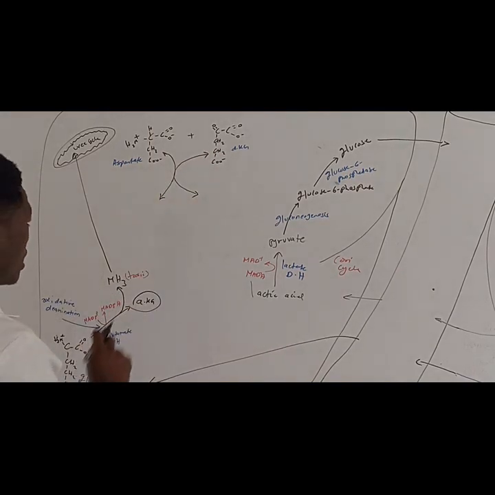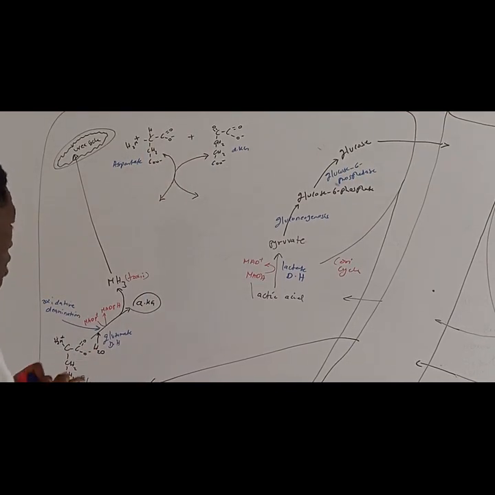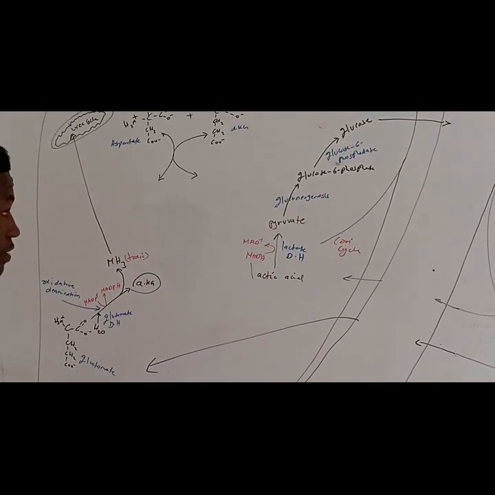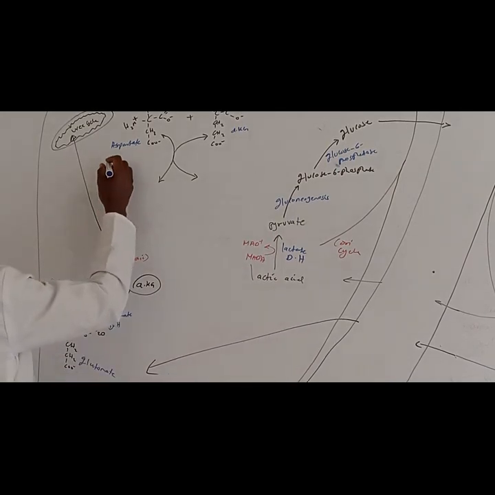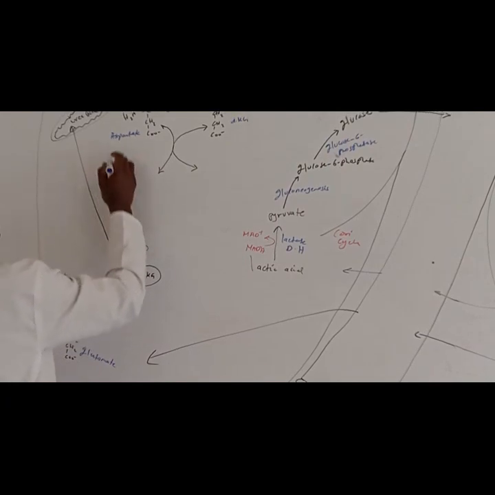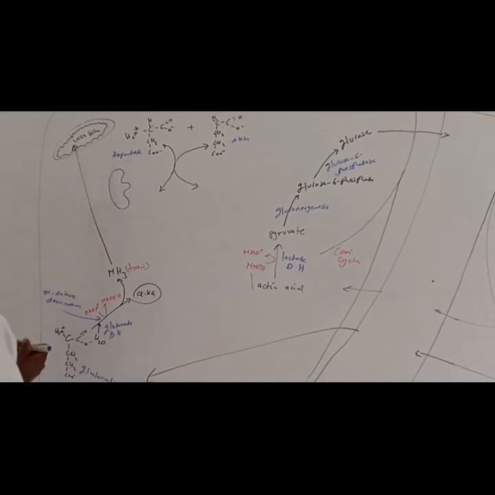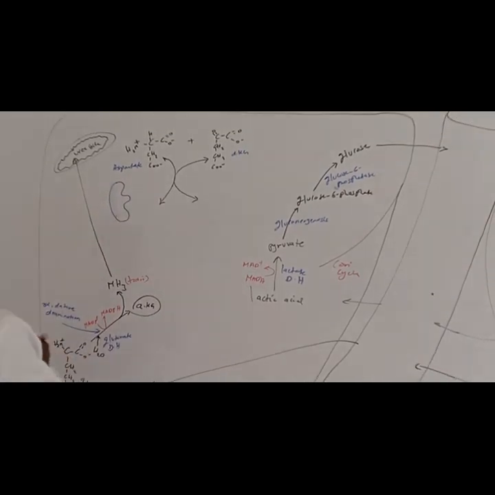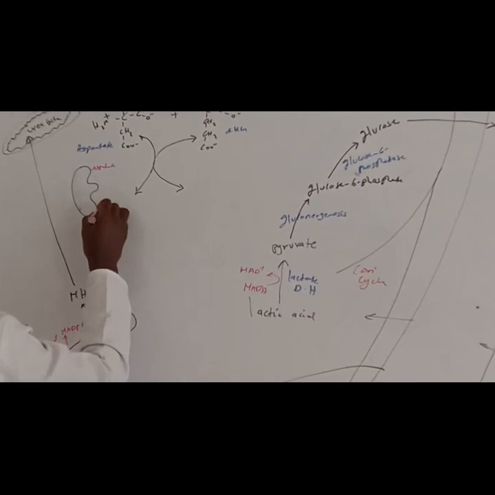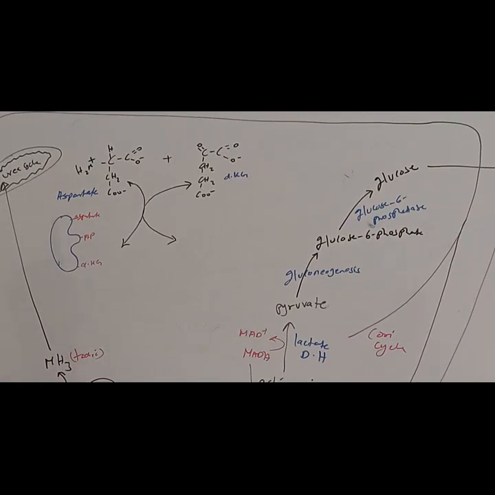Maybe, for example, in this case, let us see what we are going to form first. When we react aspartate and alpha-ketoglutarate in the presence of an enzyme, this particular enzyme is going to work almost the same, actually the same way as the alanine aminotransferase. So let us see we have that enzyme here. So we have our aspartate, then our alpha-ketoglutarate, then our pyridoxal phosphate right there.